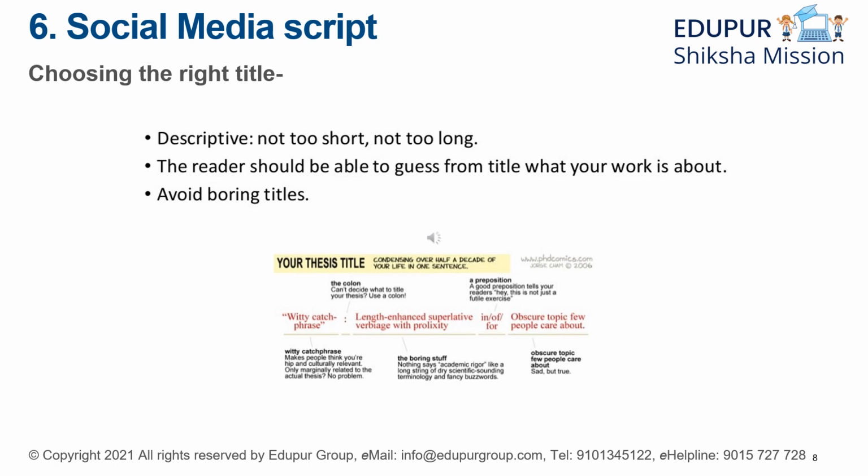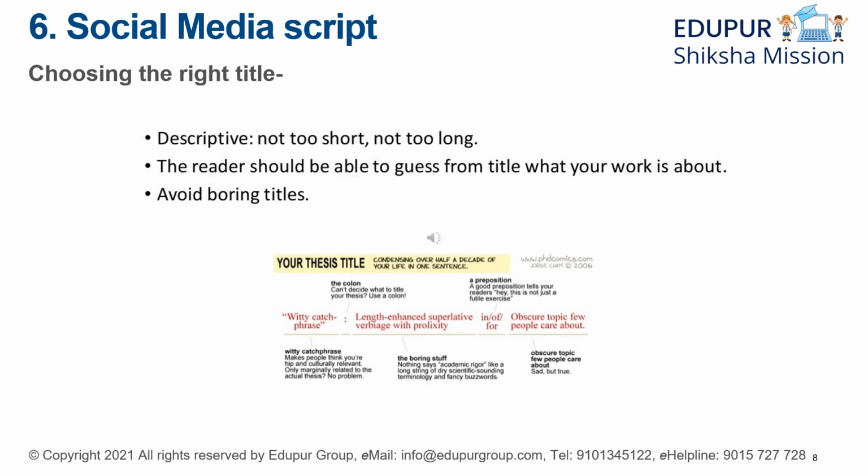That is very important. Like here, I have given just an example: condensing over half a decade of your life in one sentence. Interesting, right? People will want to know what exactly this is about. They'll click it. So it's basically a witty catchphrase.